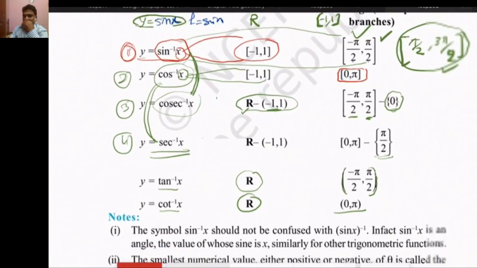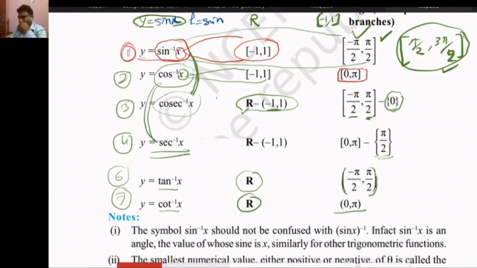So, dear students, these six functions we have already read in class 11 in direct order, but now it is time to write them in opposite order. But first we will restrict them to their principal branches in their principal domain.